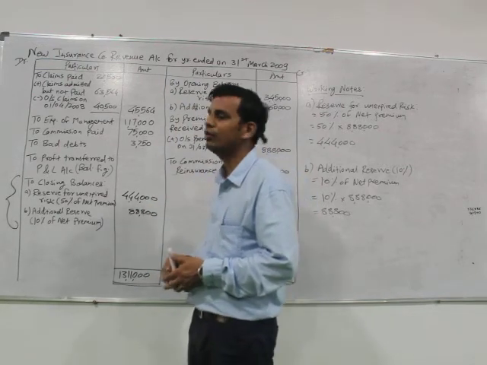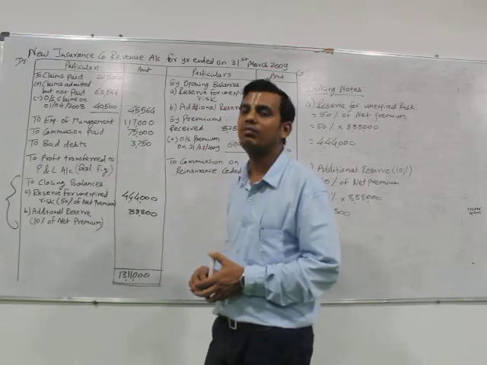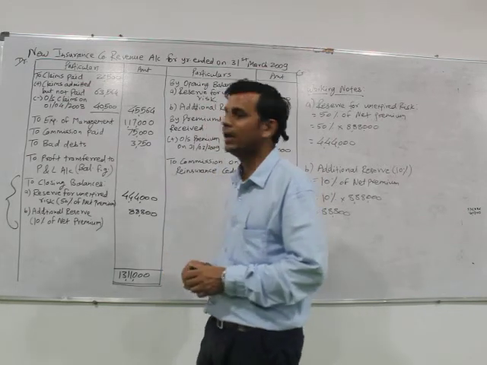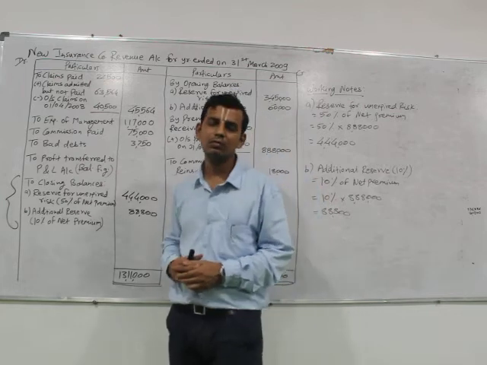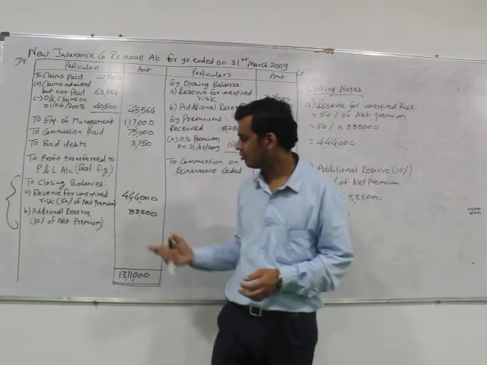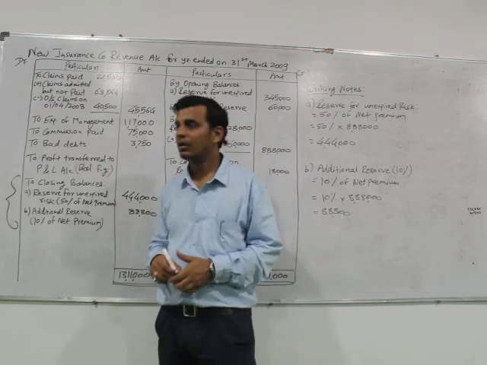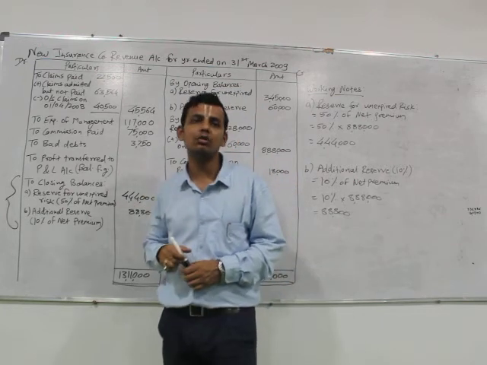13,11,000 minus 45,564 minus 1,17,000 minus 75,000 minus 3,750 minus 4,44,000 and lastly minus 88,800. These all heads are to be deducted for the purpose of calculation of profit.